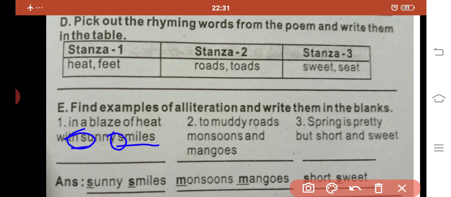Then, muddy roads, monsoons and mangoes. Here you see the letter m in muddy, monsoons and mangoes. Okay, these are the same. So this is alliteration. Okay, spring is pretty but short and sweet. Here spring, short, sweet all start with s. So this is alliteration. Okay, these are alliteration words.